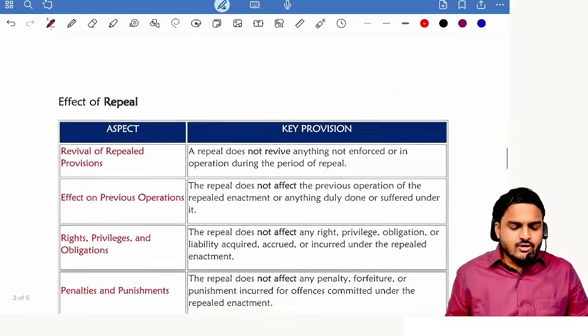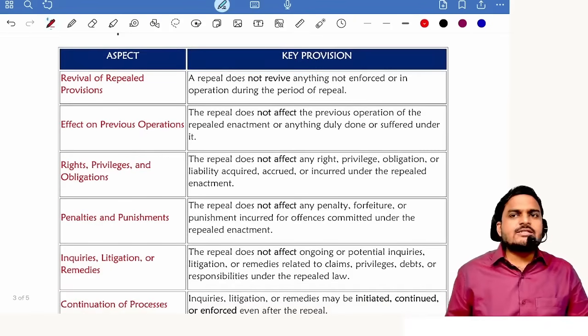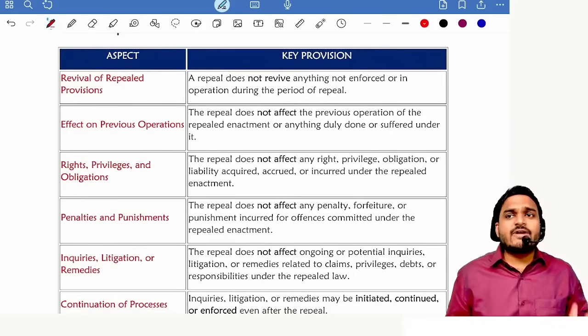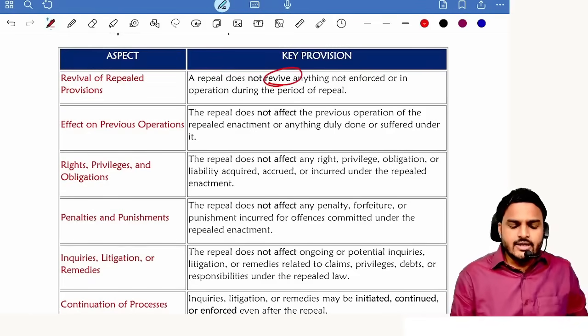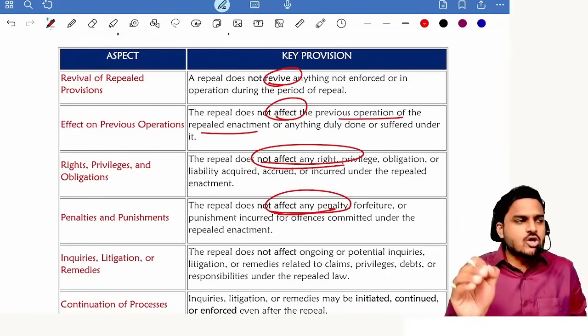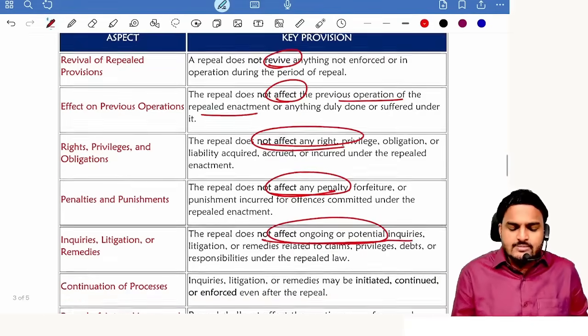Next one, effect of repeal. Effect of repeal, very important. In general principles of interpretation, the first important provision is repeal. So tell me, repeal means permanent deletion, as if it never came into existence, but it will not affect 5 things. What are those 5 things? It will not revive previous laws, it will not affect a previous operation of repealed enactments, it will not affect any rights which you got under previous laws, it will not affect any penalties which were imposed on you under previous laws, it will not affect ongoing potential inquiries and proceedings.